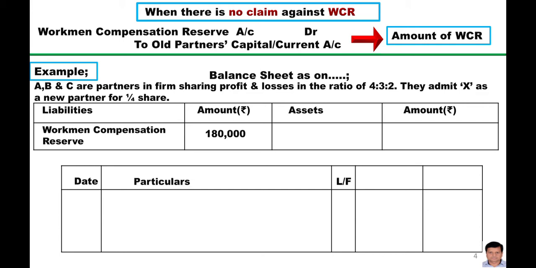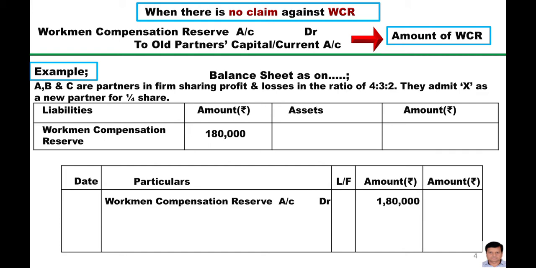Now for the journal entry, the amount of the workman compensation reserve was 1,80,000. The whole amount of 1,80,000 will be transferred to the old partners' capital account in the old profit sharing ratio. Why? Because there was no claim against the workman compensation reserve.